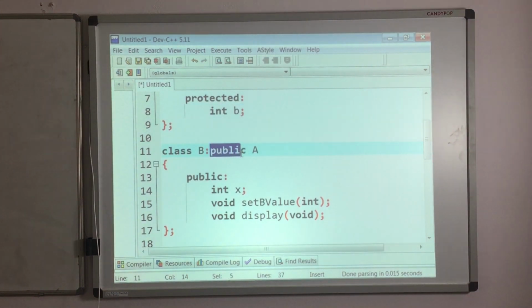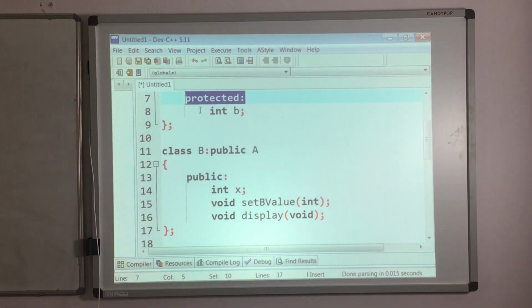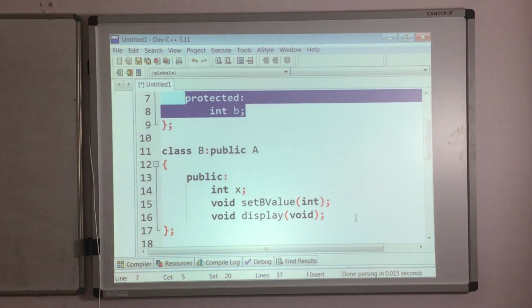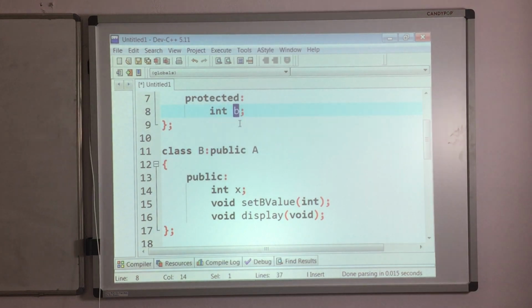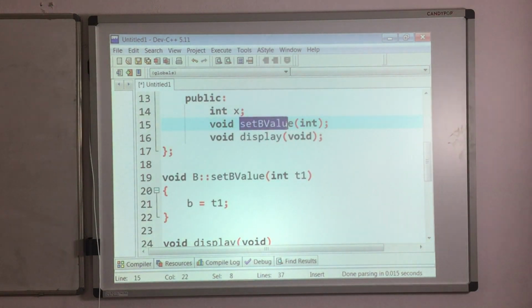As the mode of inheritance is public, its access modifier is not going to be changed. So you will get the same access modifier for this b inside your B class also. That is the reason why, using the B class object, I cannot access this b variable directly. So quickly make use of this set value function, which is public in nature, and try to initialize the value, because inside this set value you can see we are initializing the b variable by simply passing one single parameter.